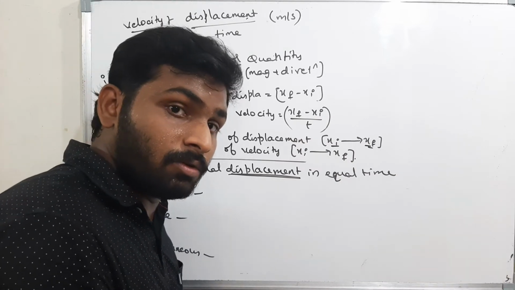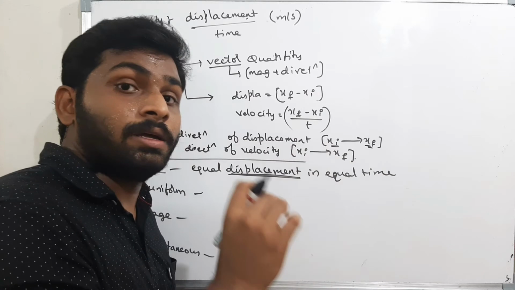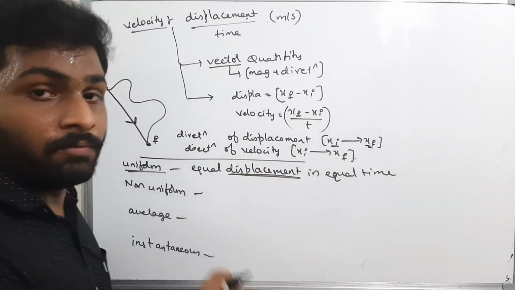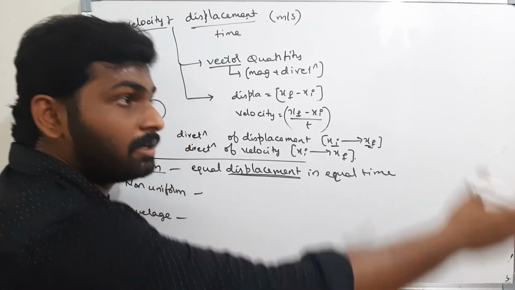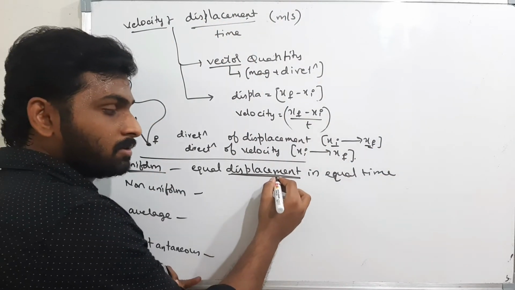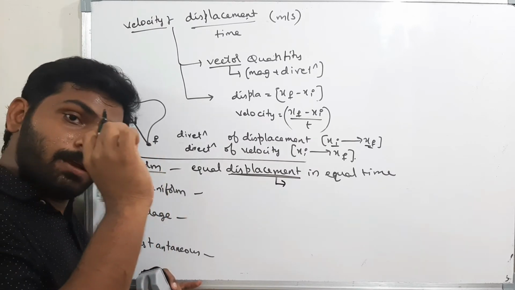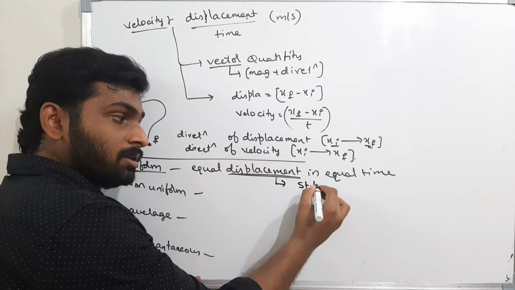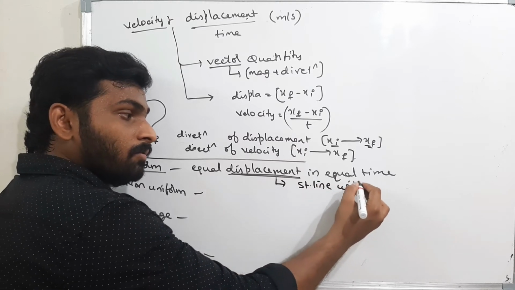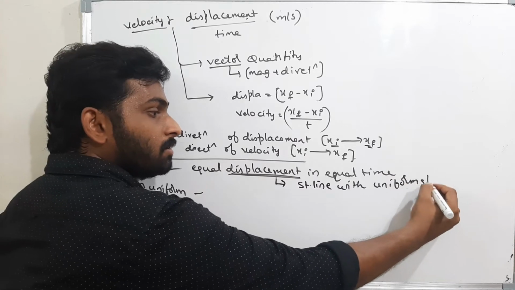So even though the distance traveled in equal time is the same, the direction is changing. The only possibility for a uniform velocity is that the body has to travel in a straight line with uniform speed.